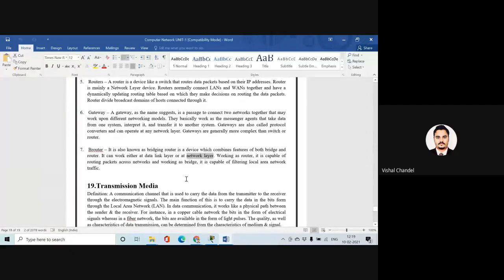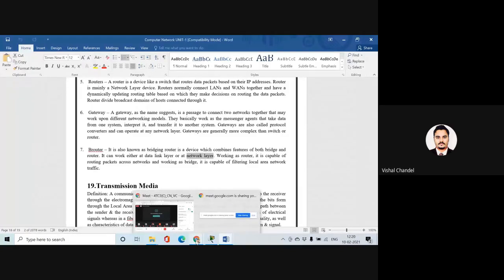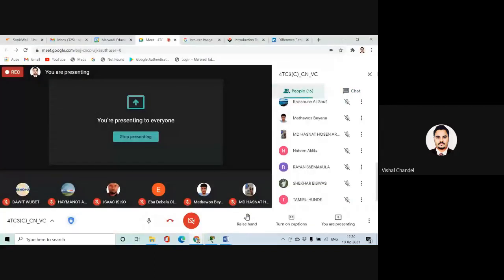Sometimes it acts like a bridge. When we connect networks with the same protocol, we can use it as a bridge, and when we want to exchange information between different kinds of protocols, it works as a router. Is it clear? Then you can ask me. Do we have to end this session here?